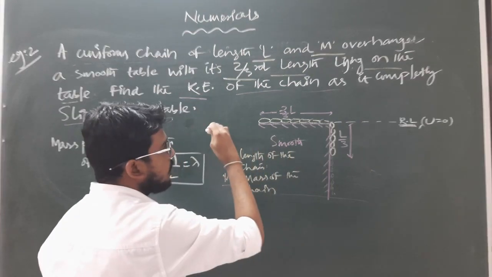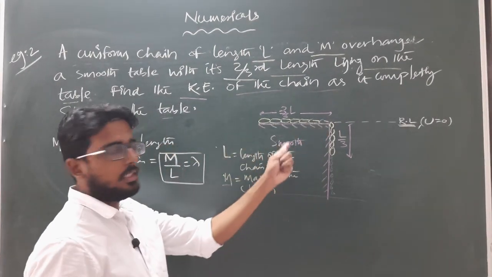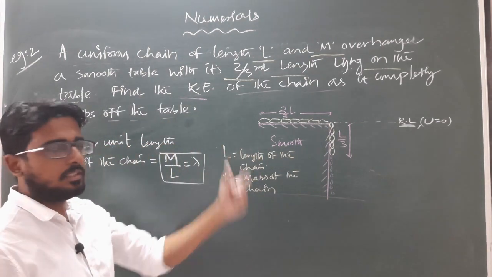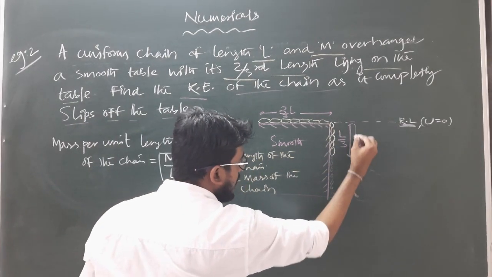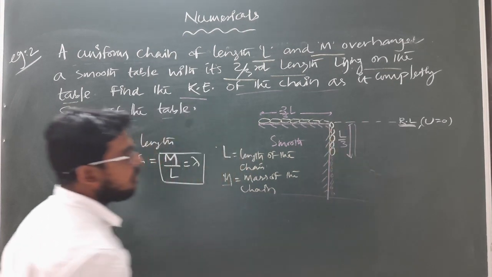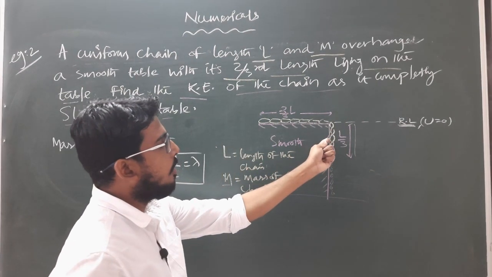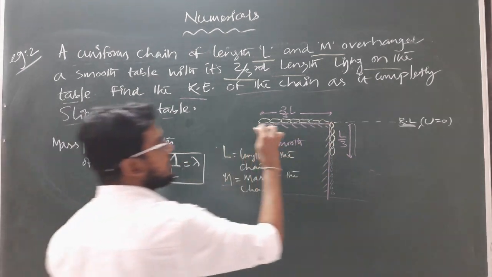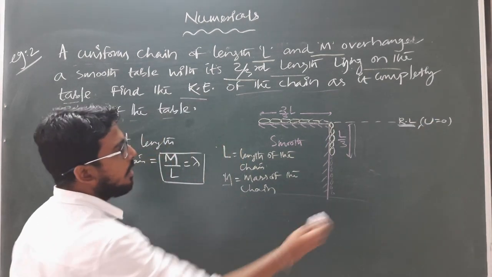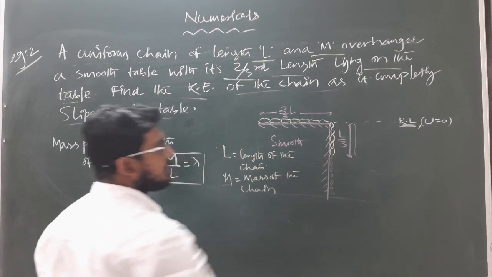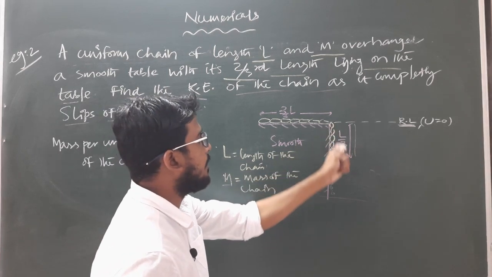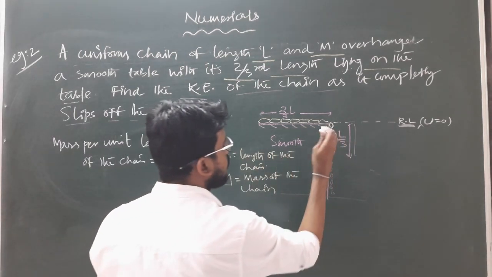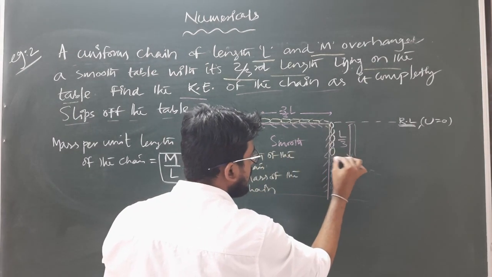As this much part of the chain hangs below this level, the potential energy of this portion of the chain will be negative. So first of all we have to find the total potential energy stored within this portion